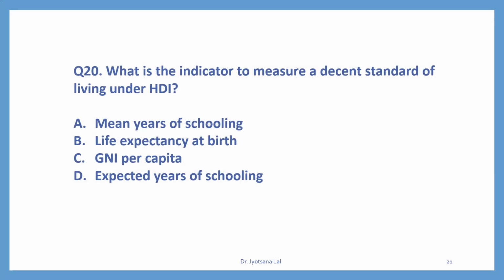Last question, question number 20. What is the indicator to measure a decent standard of living under HDI? We have already discussed the dimensions of HDI. The third dimension is the decent standard of living. So this decent standard of living is measured with which indicator? You have to find out the indicator. Standard of living depends upon the per capita income. So to find out the decent standard of living, GNI per capita is measured. So correct option is C, GNI per capita.